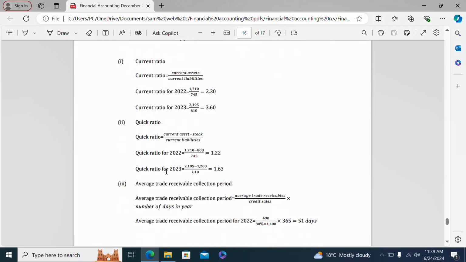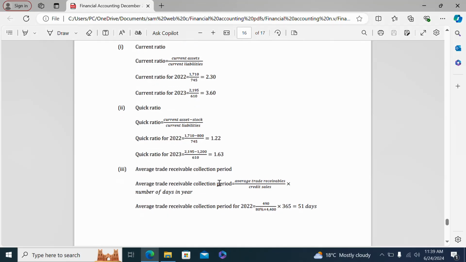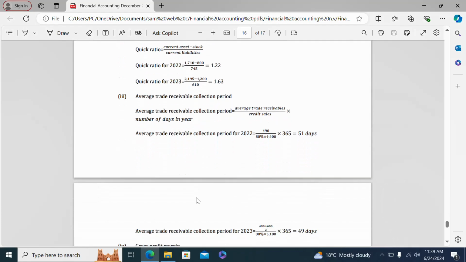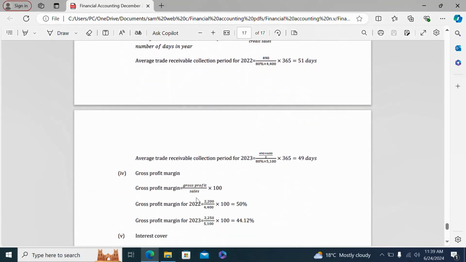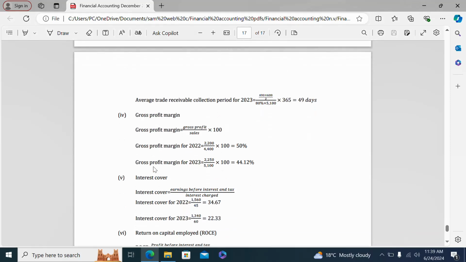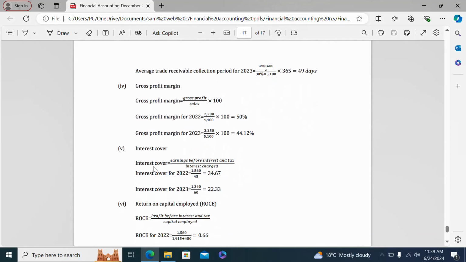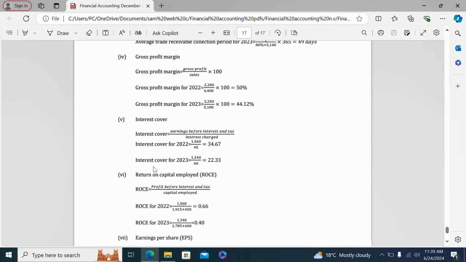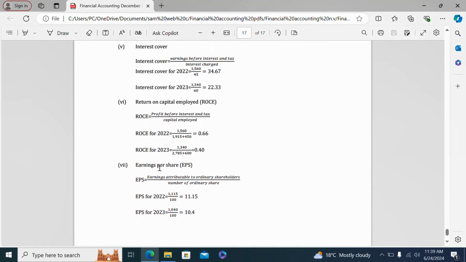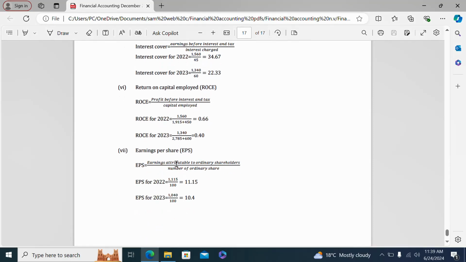Then quick ratio, average trade receivable collection period, which is equal to average trade receivables over credit sales, multiplied by the number of days in a year. Then you have the gross profit margin. If you just remember the formula, then you are good to go in these questions on ratios. And finally, you have the earnings per share or EPS.